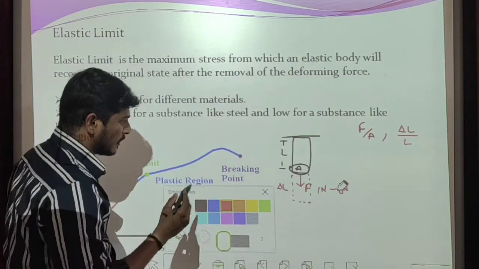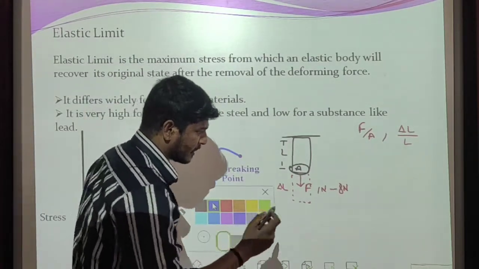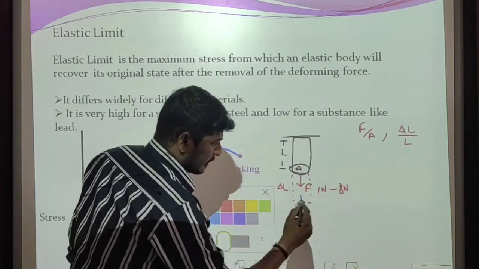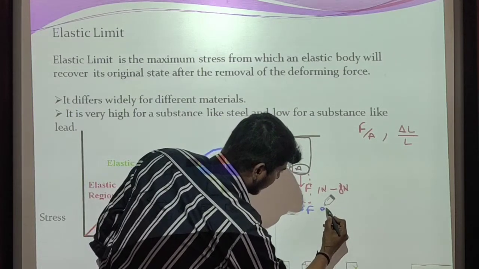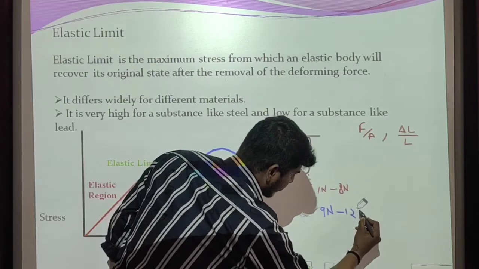Then I apply a further greater amount of force, from 9 Newton to 12 Newton.